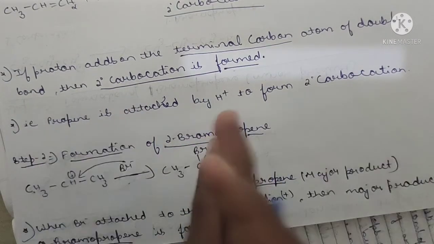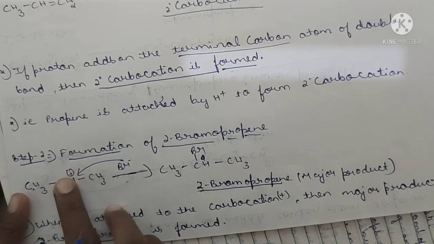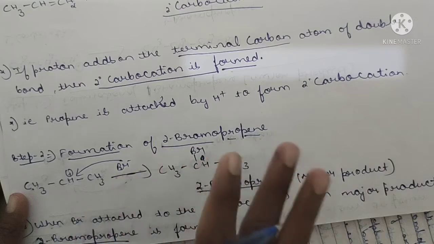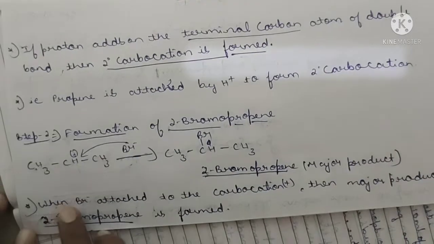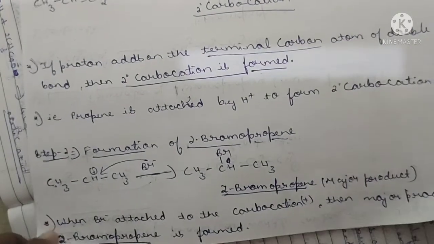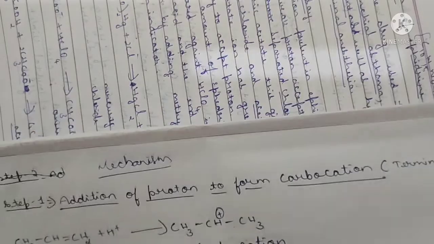They show emotional behavior, both of them. What happens after this is that bromine attaches on the CH. This is the 2-bromopropane. When this is the description, you see, same. What is this? Sorry, this is the major product. That is 2-bromopropane.